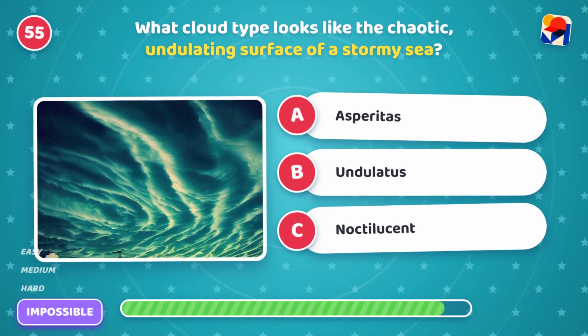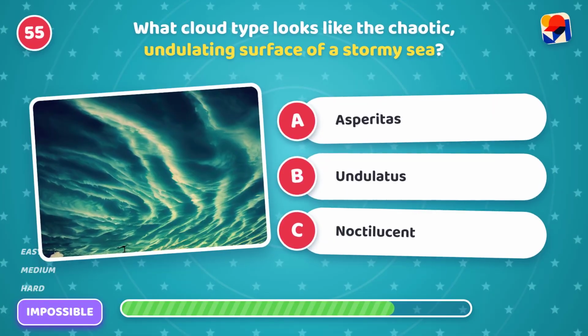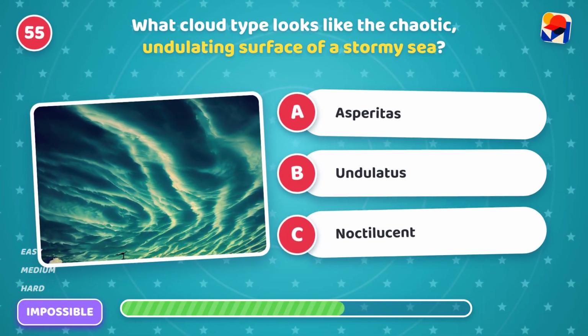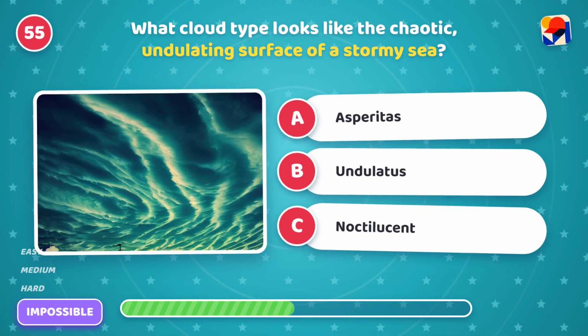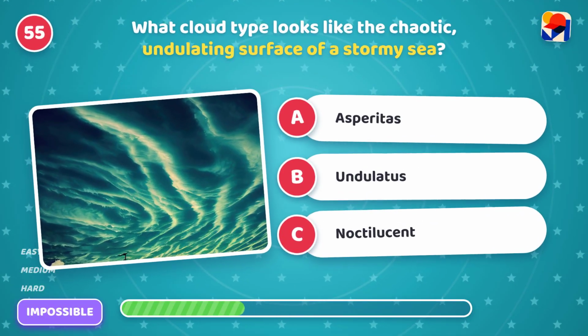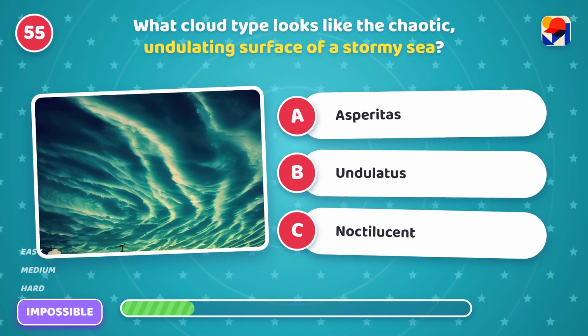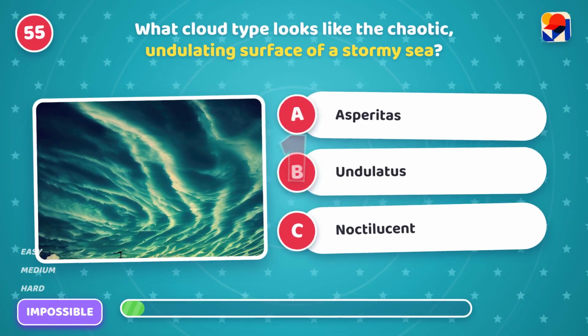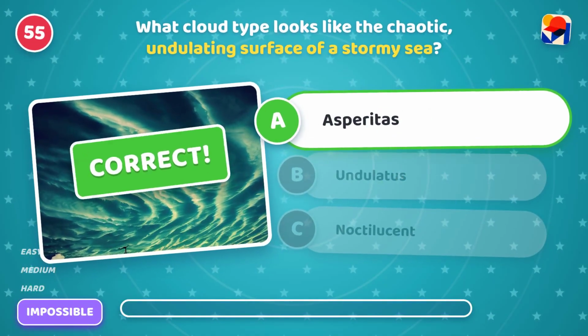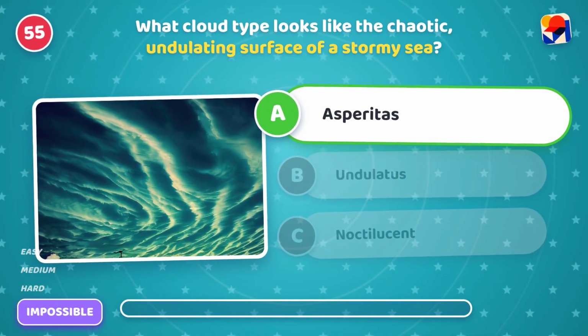What cloud type looks like the chaotic, undulating surface of a stormy sea? Is it A, asperitas, B, undulatus, or C, noctilucent? It's A, asperitas. Striking. They look like a rough sea.